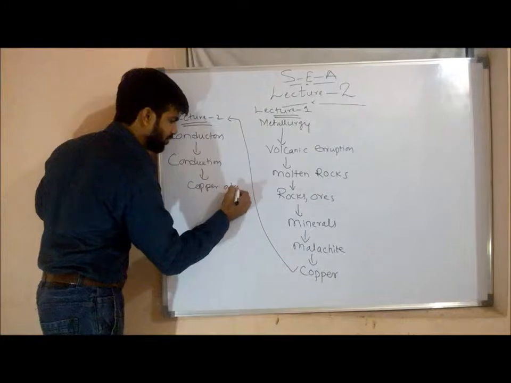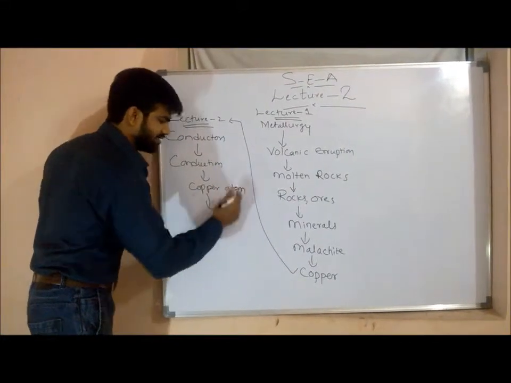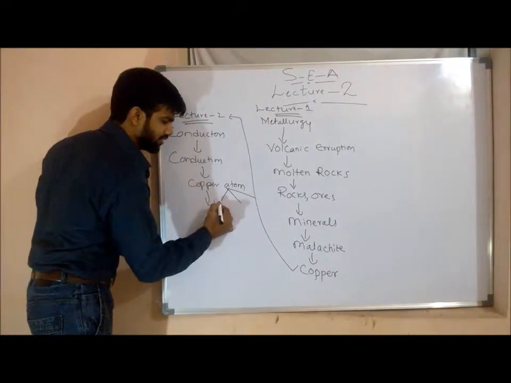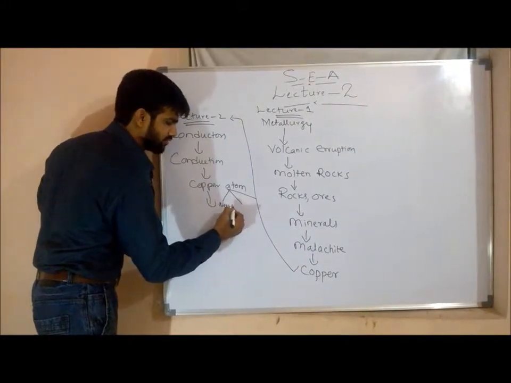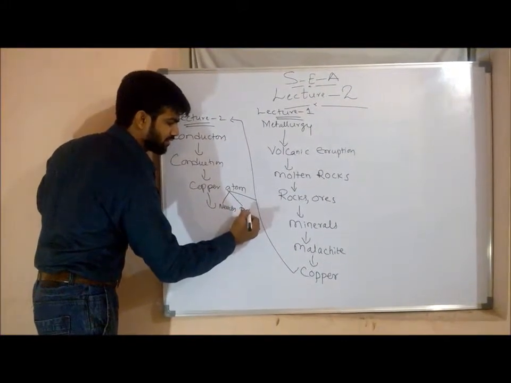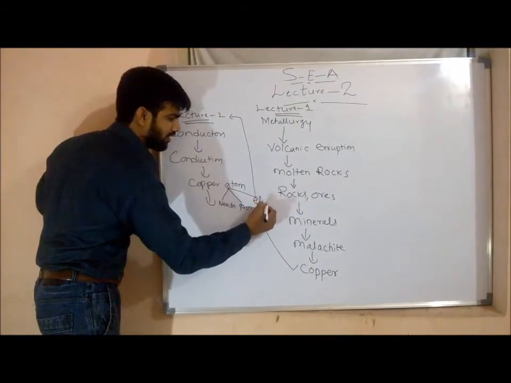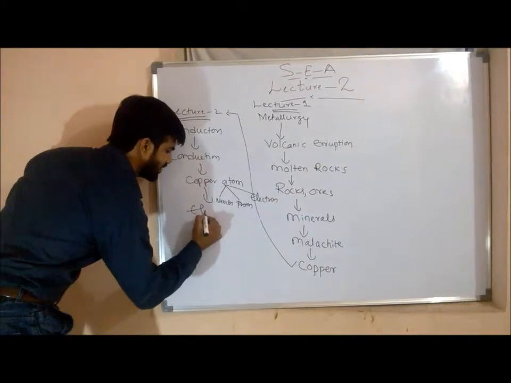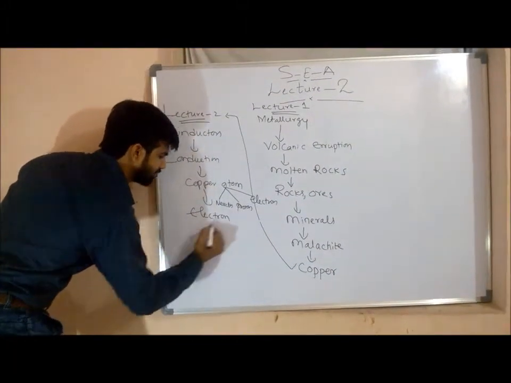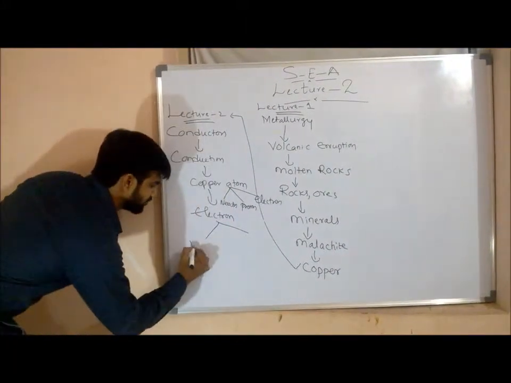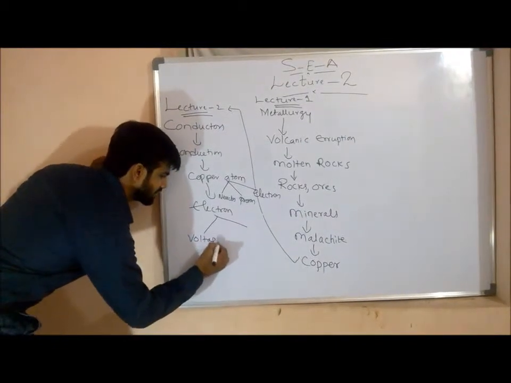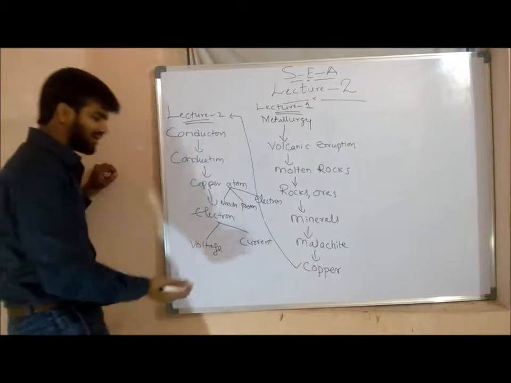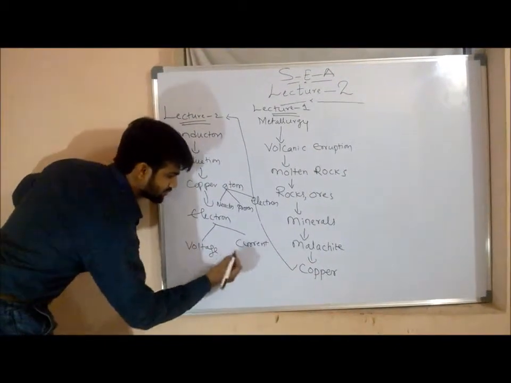From the copper atom, we have studied regarding what? Three criteria: nucleons, protons, and our favorite, the electron. So from these we got electrons. As we got electrons, we have to study two criteria, that is voltage and current. Right? What is voltage? I told you. What is current? I told you. Voltage V.